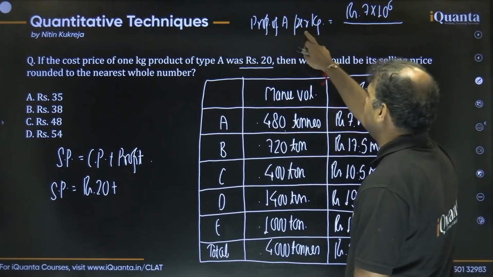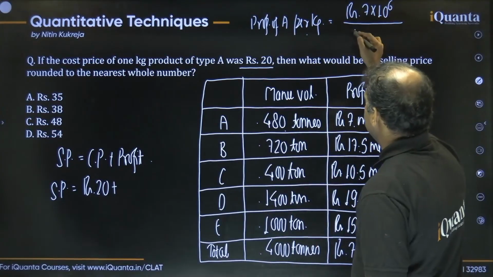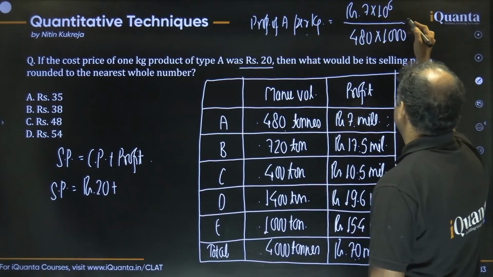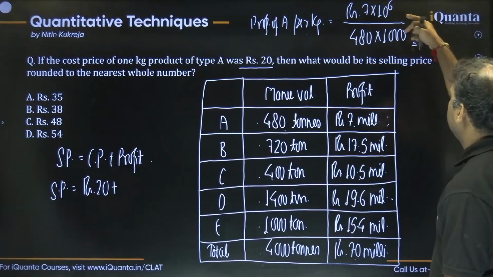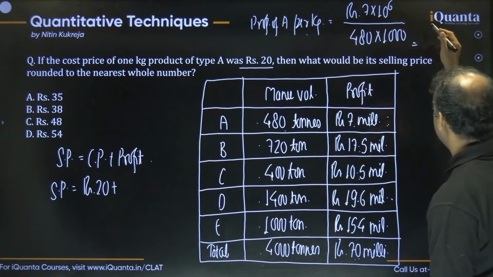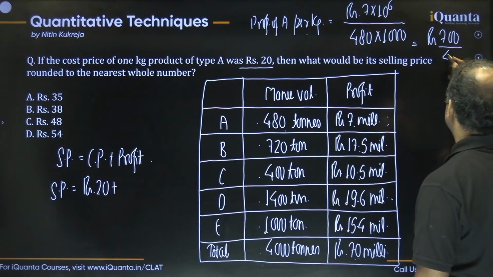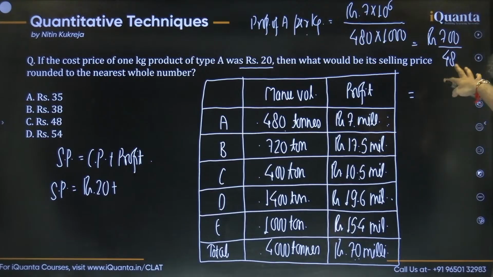We need to find the profit per kg, so converting tons into kgs, so it has to be, guys, 1 ton is actually 1000 kgs, all right? So 40 will be cancelled out from the denominator. And numerator has 6 zeros, so it will be left with only 2 zeros now. We can say 700 upon 48. So this should be profit per kg of the product A, right? So we just need to simplify 700 upon 48.